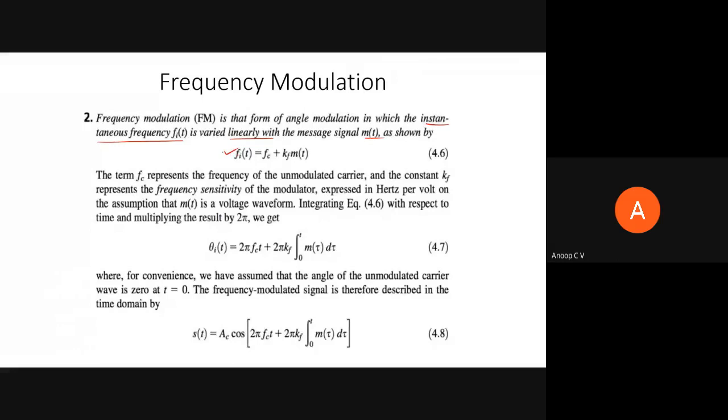So you can see Fi of t is equal to Fc plus Kf into m of t.